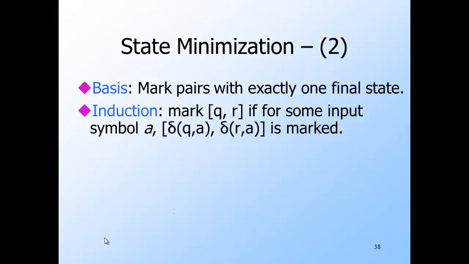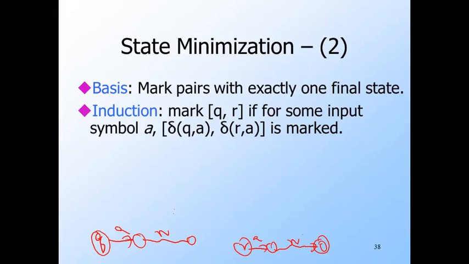That is, say here is Q, and on A goes to some state. I don't know what it is, but it's certainly delta of Q and A. And here's R, and it goes on A to, again, some other state. I don't know what it is, but it's delta of R and A. And then these two states on input W, we'll say that this one goes to a non-final state, and that goes to a final state on input W. Okay.